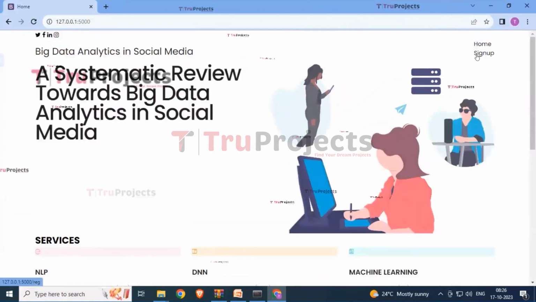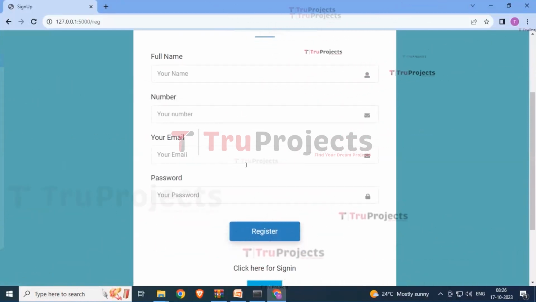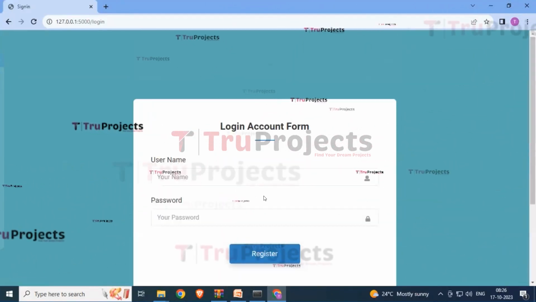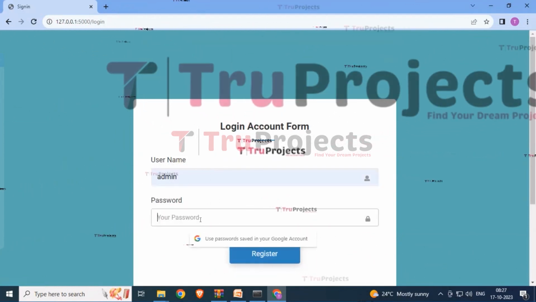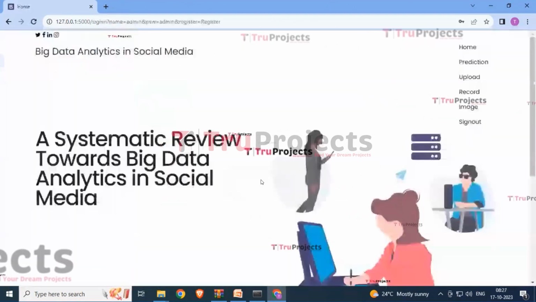Here you can see that there is a button for sign up. Just click on it. By entering your full name, your mobile number, email and your password over here, you can do the registration. I have already done the registration, so here I am clicking on sign in button. So now just enter your username and the password over here which you have created while doing the registration and simply click on register.